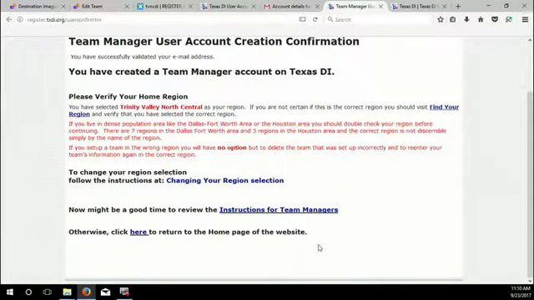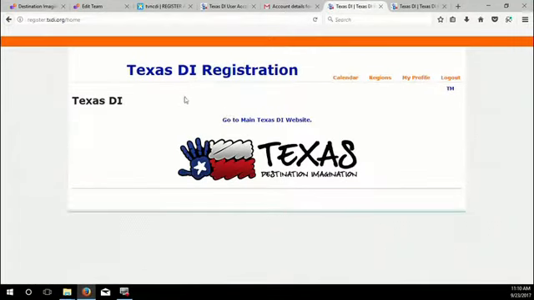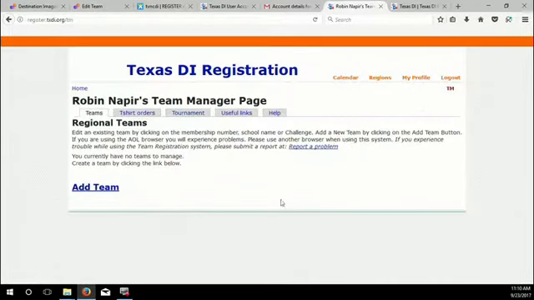If you're ready to actually register your team, you can click here and it will take you to a sign-in screen, and you'll click on this little TM icon over on the right, and that takes you to your landing page. At this point, it will always bring you to this landing page when you sign on. And we're going to add a team.